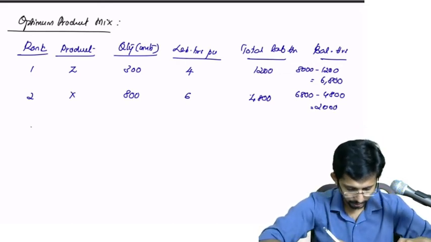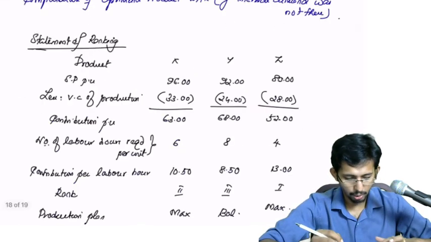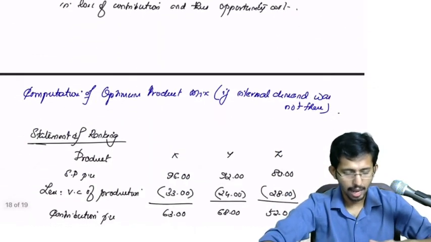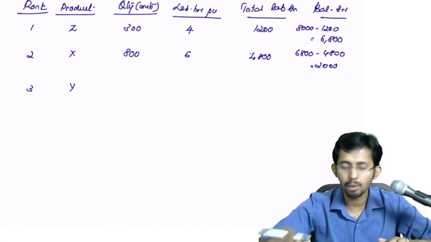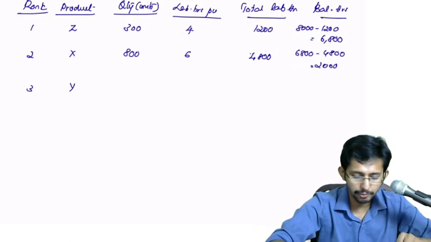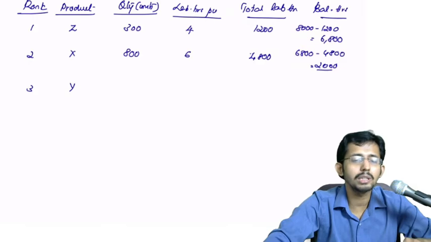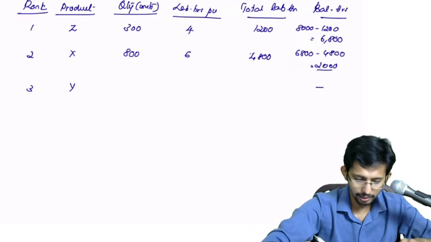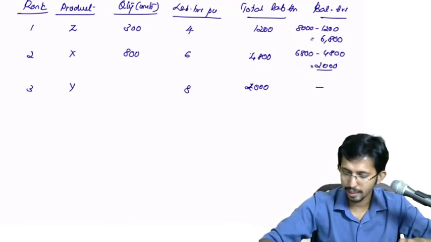Now the third one is Y. The maximum external demand is 500, and each unit requires 8 hours. So 500 into 8 will be 4000. But do you have 4000 hours? No, you have only 2000. So 2000 divided by 8 will be 250.